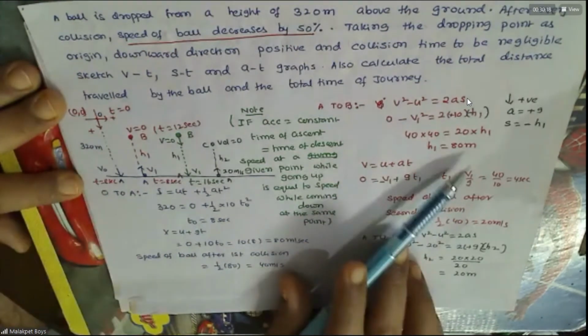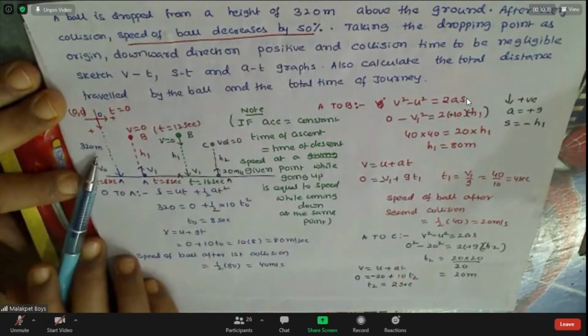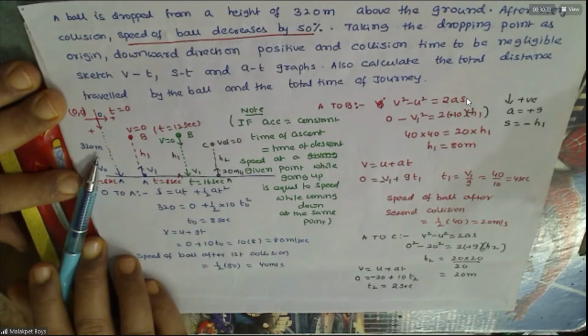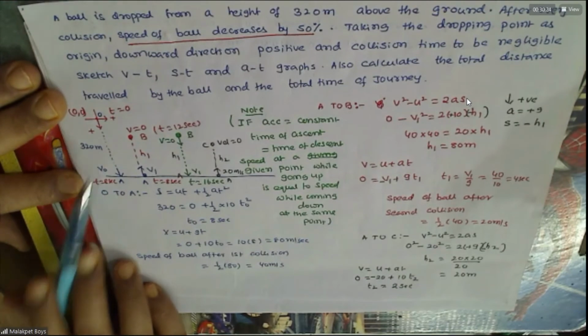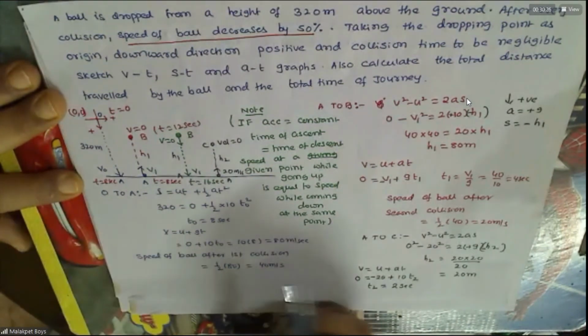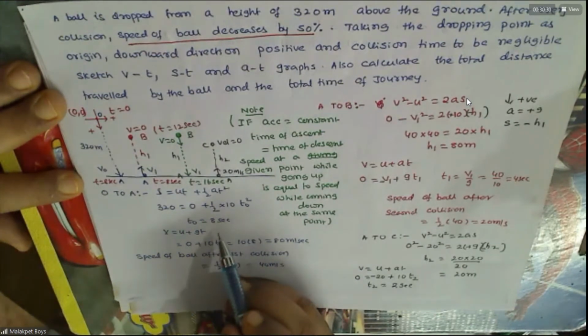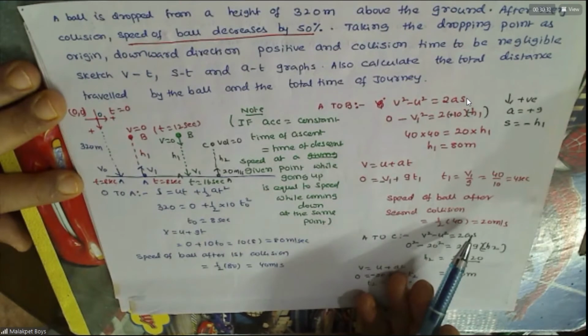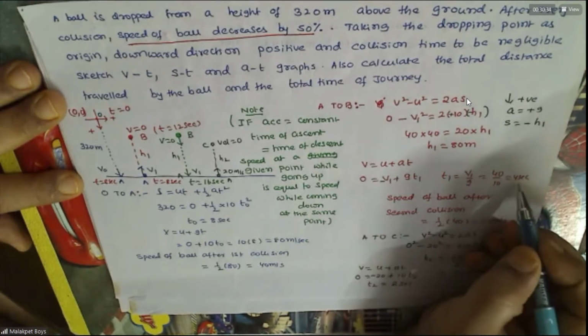And the height reached, h1, will also be changing, no? See, h1 is 80. Previously, it is 320. That means it became 1/4 now. And time to reach the maximum height: see, what is the time to reach? It is 8 seconds. Now, for the next collision, it will be how much? 4 seconds. You're able to see this or not?